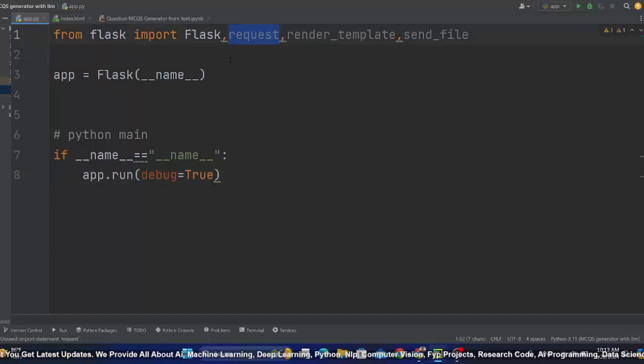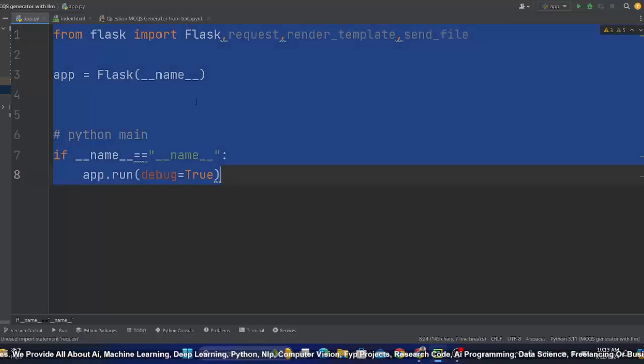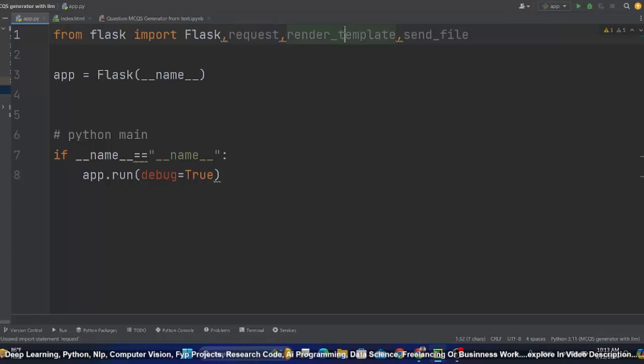Request is used when you want to send request from server, from backend to front end. For that you need this request method. Render template is used to redirect you to HTML files. Send file, like if you want to pass image or some file to front end from server, I mean from server to client, then you need send file method.